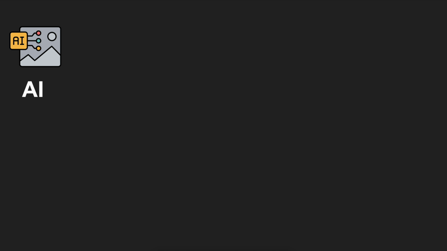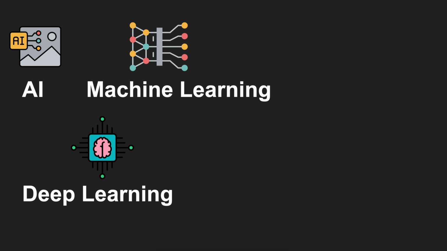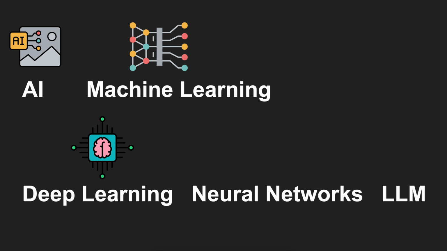So to summarize, what is machine learning? Machine learning is a subfield of artificial intelligence, and in this course we are going to focus on machine learning. We are also going to have a different course on deep learning, which is a subfield of machine learning, and we are going to spend a bit of time learning about neural networks as a part of deep learning. We are also going to learn about LLMs, which are a subfield of deep learning.